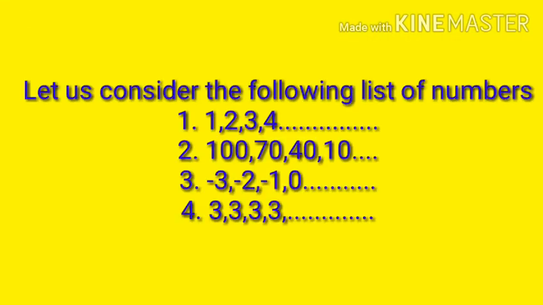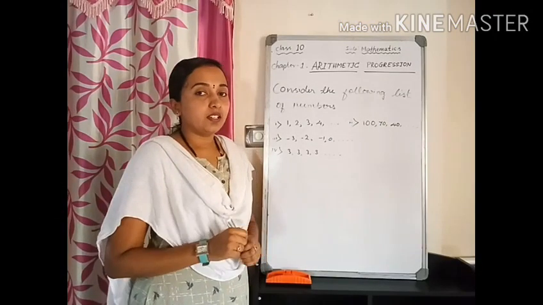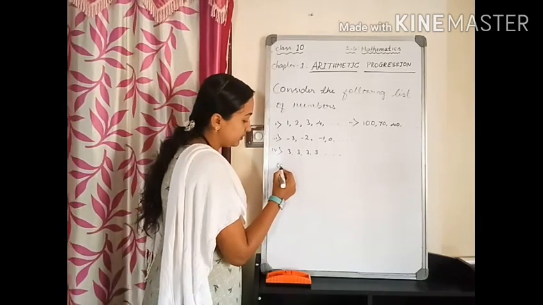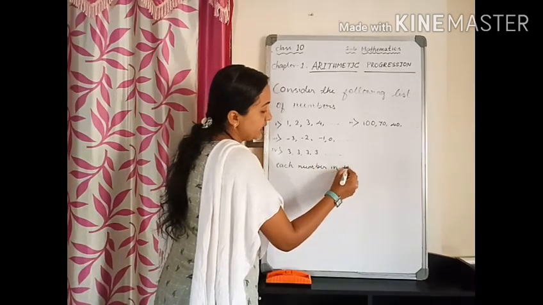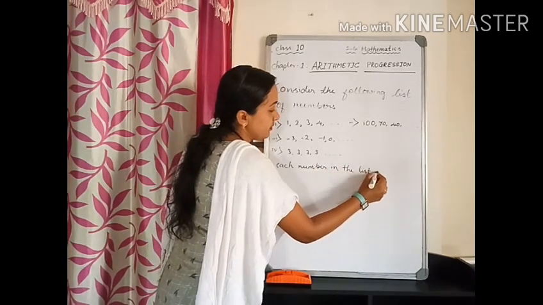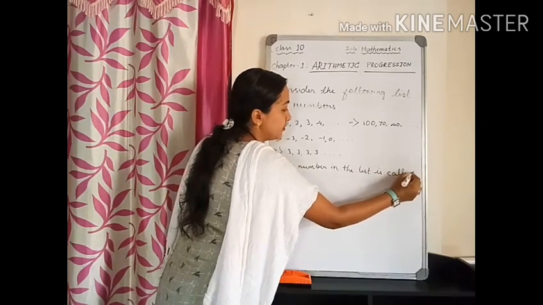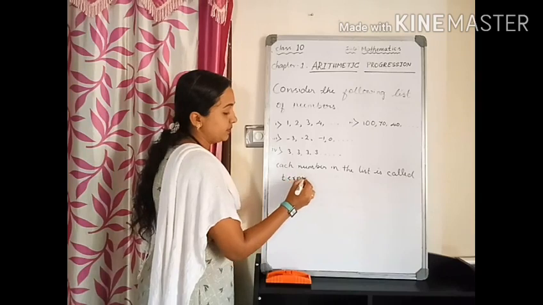Now, let us consider the following lists of numbers. First one, 1, 2, 3, 4, etc. Second, 100, 70, 40, 10, etc. Third one, -3, -2, -1, 0, etc. Fourth one, 3, 3, 3, 3, etc. Each number in the list is called a term.